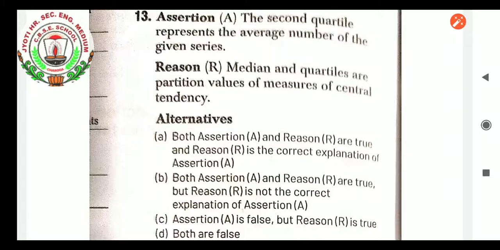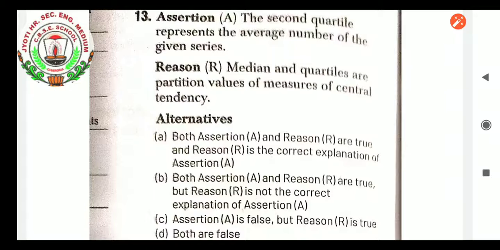If both are correct, then in the first alternative you can see both assertion A and reason R are true, and reason R is a correct explanation of assertion A. It is given, so it is related. But if you find that assertion A is correct but the reason does not explain it, then you choose the option where both assertion and reason are true, but reason R is not the correct explanation of assertion A. It means both statements are correct, but they are not related. The reason is not according to the assertion, but the reason is also not wrong. It is related to some other statement.